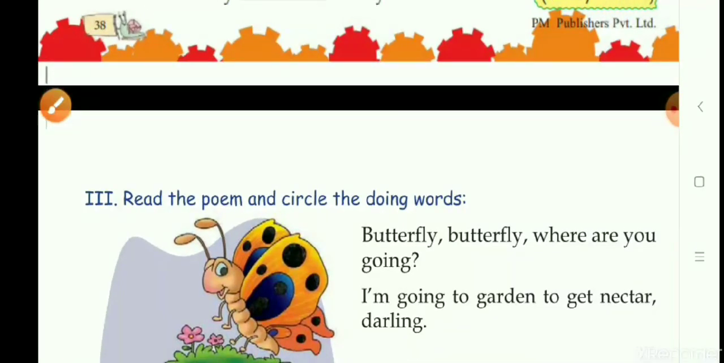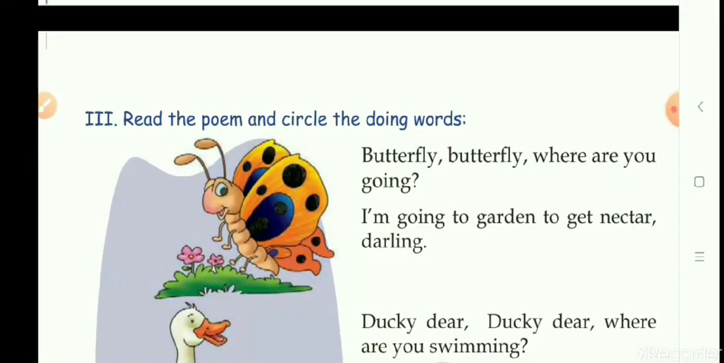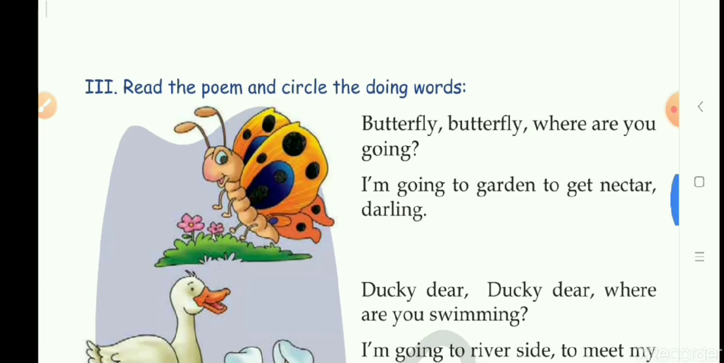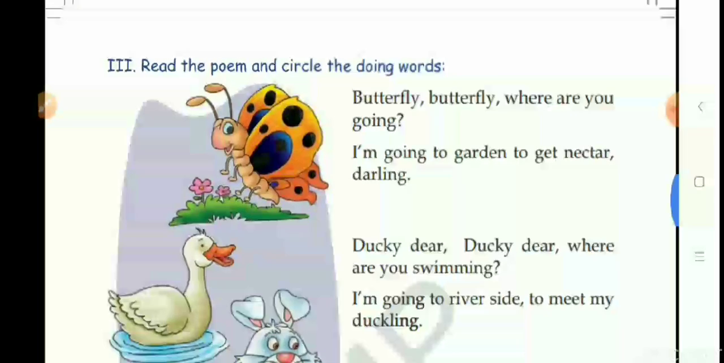Number 3. Read the poem and circle the doing words. Now children, as you can see, there is a poem given here and you have to circle the doing words. You have to circle the verbs or action words or doing words, whatever you can call it. Okay, so let's read the poem first. Butterfly, butterfly, where are you going? I'm going to garden to get nectar, darling. Okay, butterfly, butterfly, where are you going?